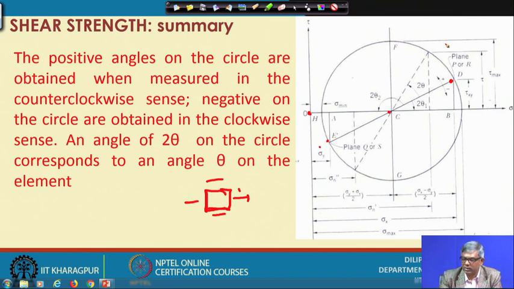After drawing the Mohr circle, I can read the maximum shear stress, the maximum normal stress, and the minimum normal stress. And if I want to find the normal stress and shear stress on any plane which is oriented at theta, suppose this is the plane, I will rotate by theta like this, and it will intersect the circle here. I can directly read the value from the circle, and we will get the normal and shear stress.